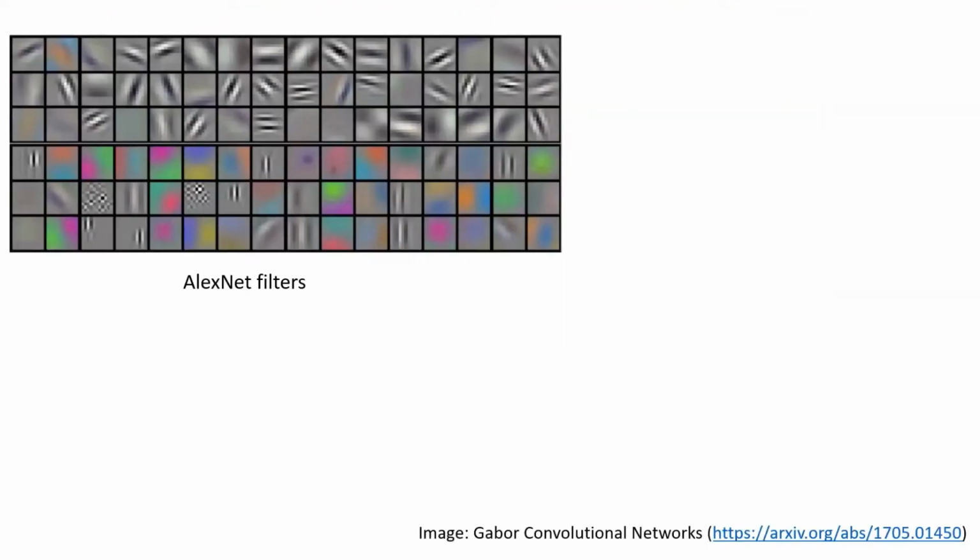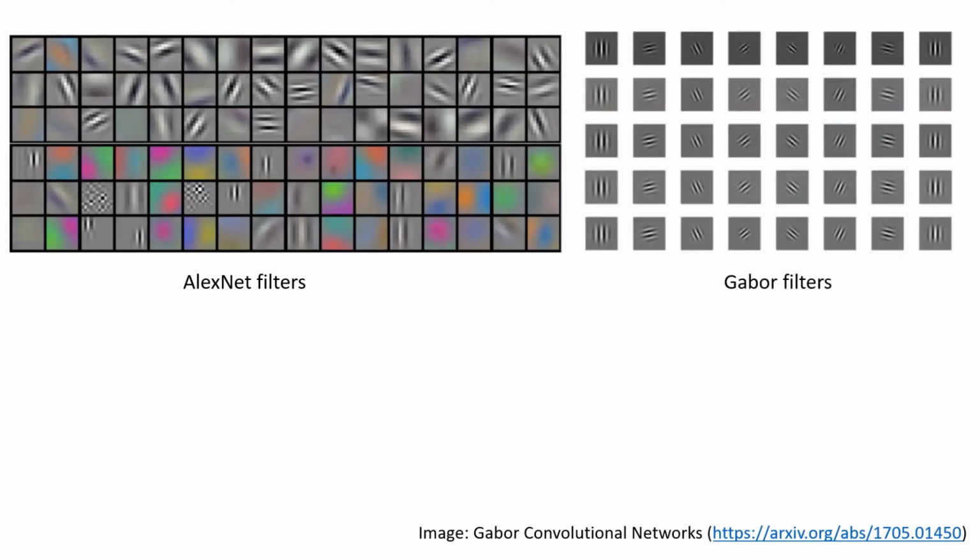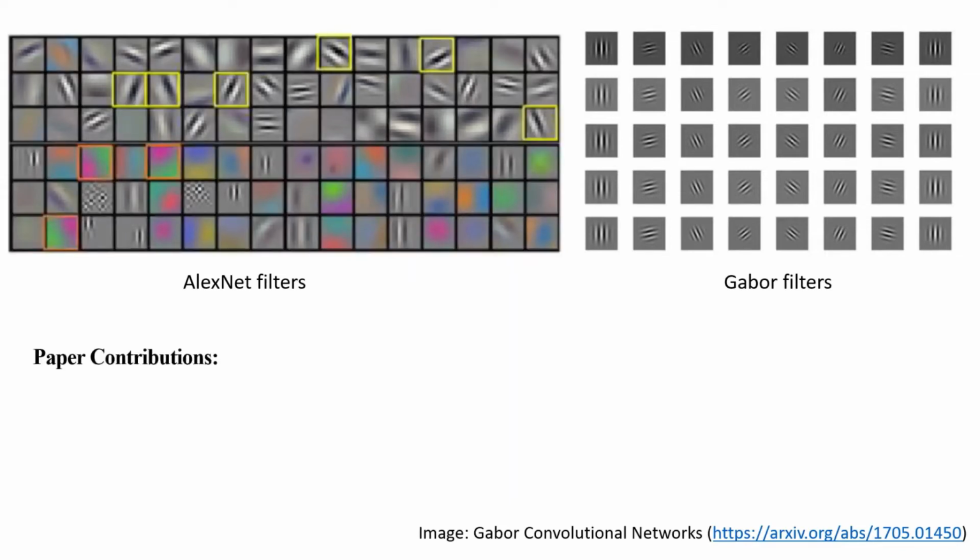So here we can see on the image an example of AlexNet filters, and we can see that convolutional filters are often learned redundantly, and some filters, as we can see here, compared to the Gabor filters on the top right-hand side, are very similar. There are similarities, as you can see with the highlighted yellow. So that means Gabor filters are very efficient in extracting texture features, thus biasing the model to focus less on color and more on texture.